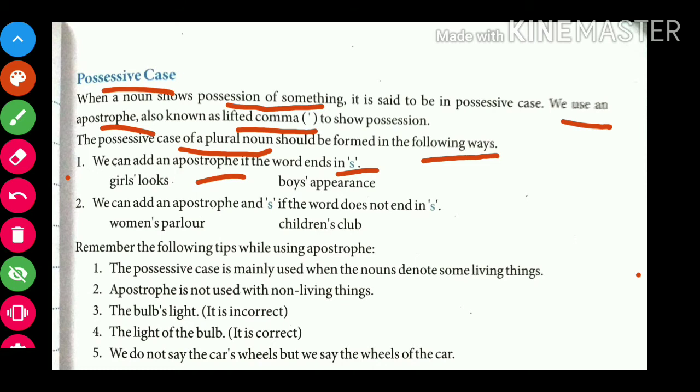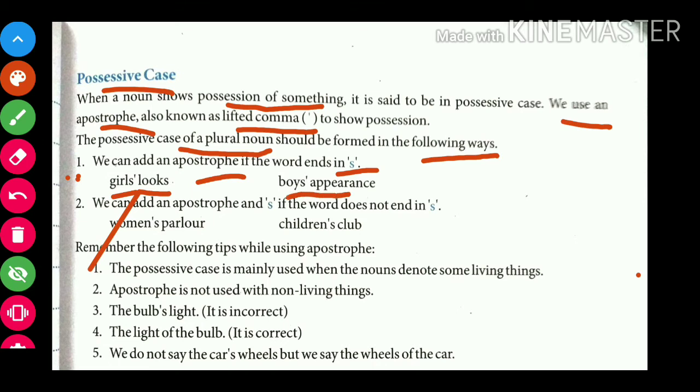Okay, here is one example. A girls' look. We are talking about whose look? Girls' look. Here after writing girls, the noun girls is plural, so we will put the apostrophe like this way only. Then boys' appearance.